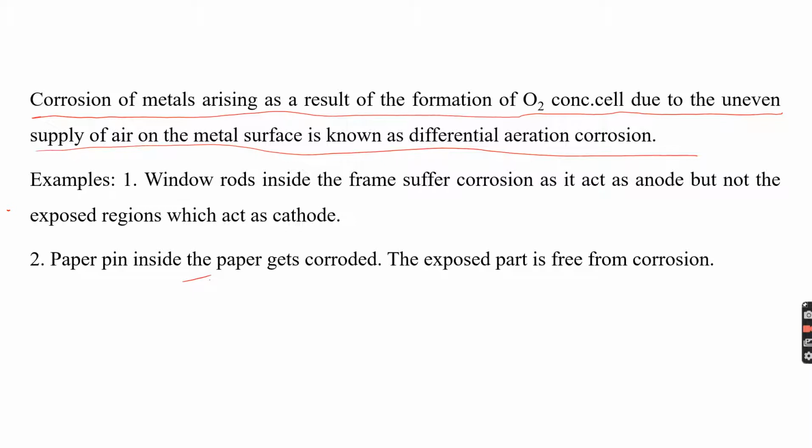A few examples of differential aeration corrosion: a window rod inside the frame suffers corrosion and acts as an anode because it is a less oxygenated area, but not the exposed region, which acts as a cathode. And if you consider a paper pin, the part inside the paper gets corroded, whereas the exposed portion is free from corrosion.